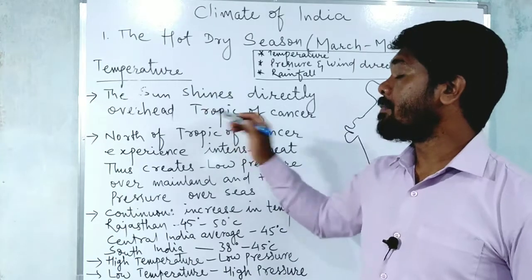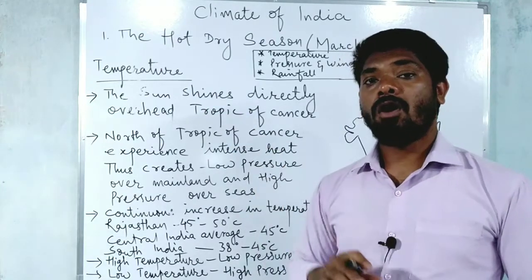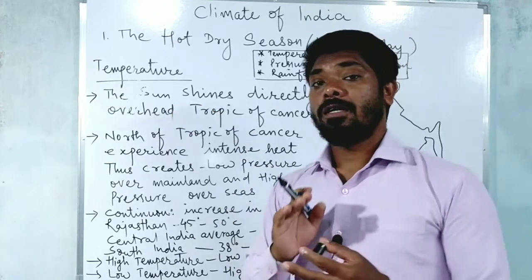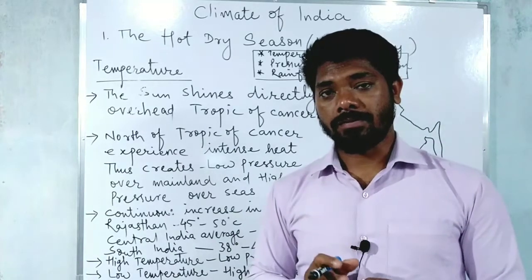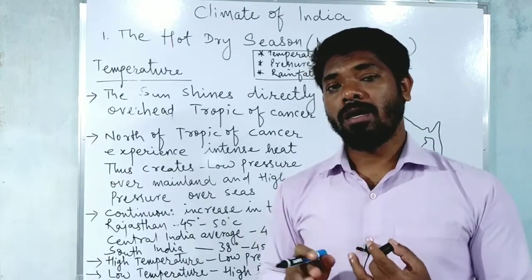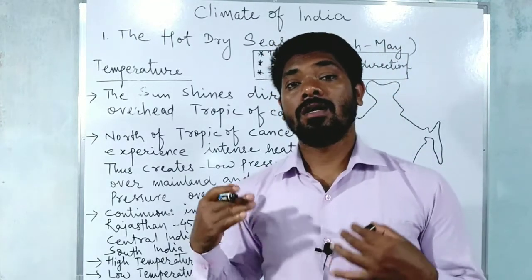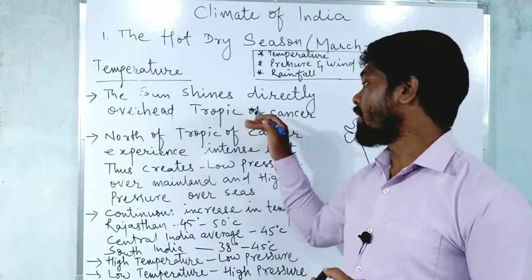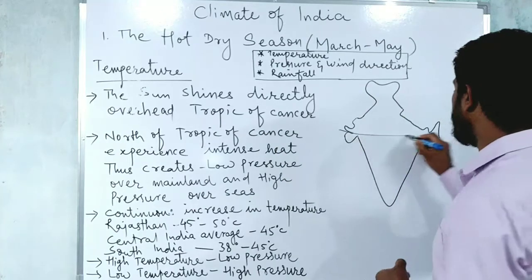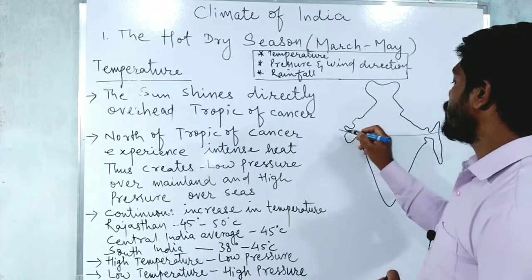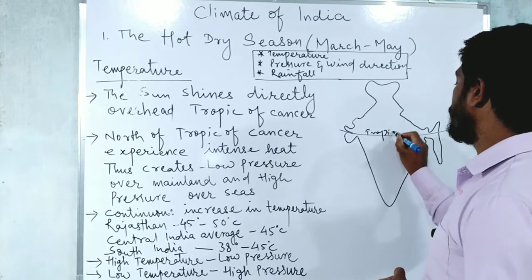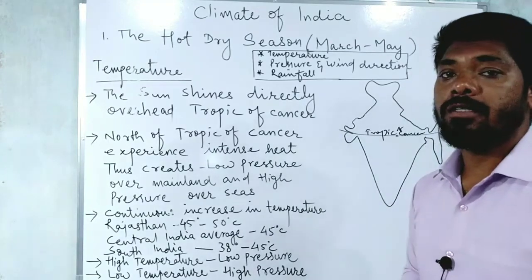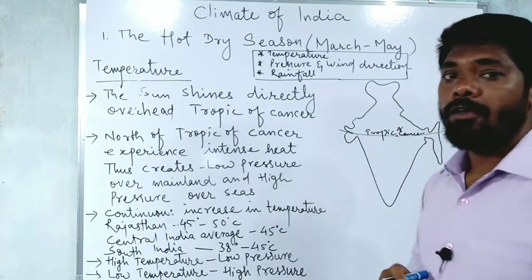So let's start with the temperature conditions over the land during the hot dry season, or the summer season. The sun shines over the Tropic of Cancer during the months of March to May. As usual, we know that it is a summer season. Over the Tropic of Cancer, the sunlight will be directly falling, right?